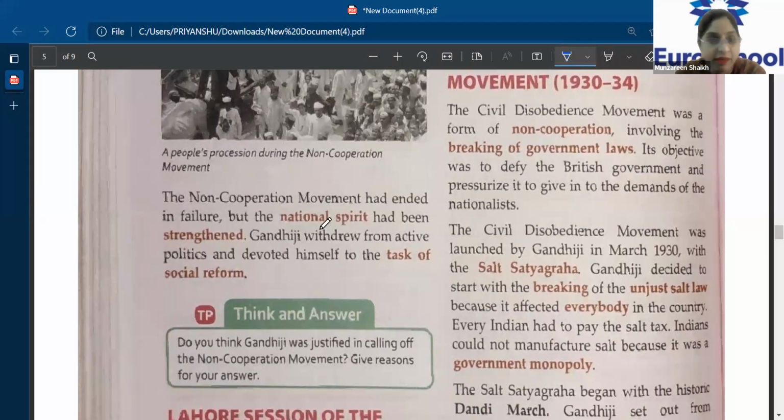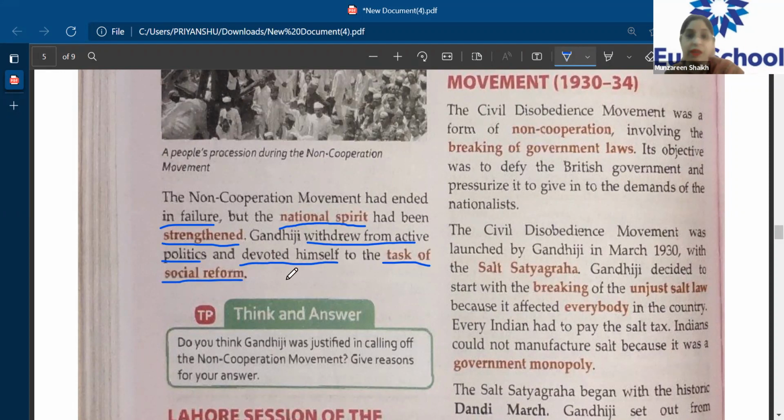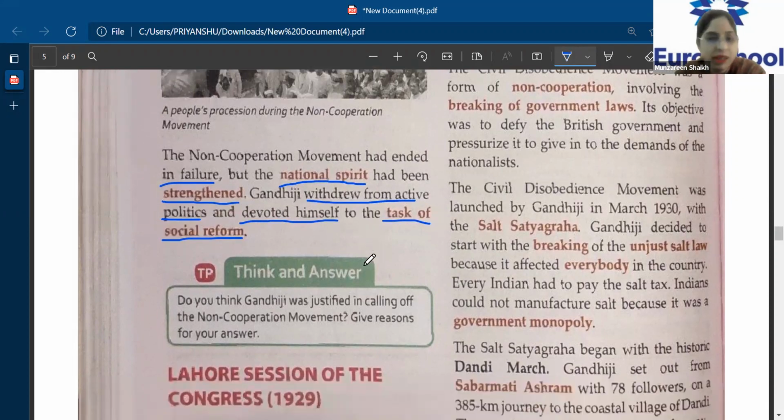The non-cooperation movement had ended in failure. So definitely it was a failure, because it was instantly called off. But the national spirit had been strengthened. Gandhiji withdrew from active politics and devoted himself to the task of social reforms. So after this movement, which was not at all successful because it was called off in between, Gandhiji devoted himself to the tasks of social reforms.